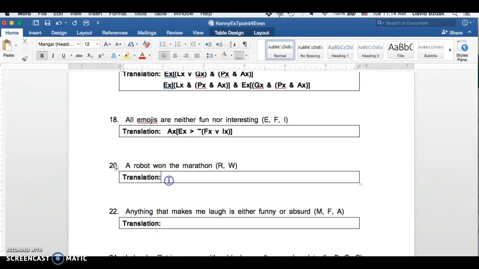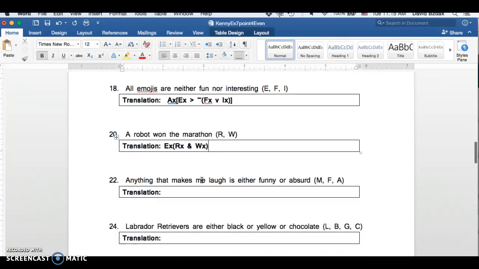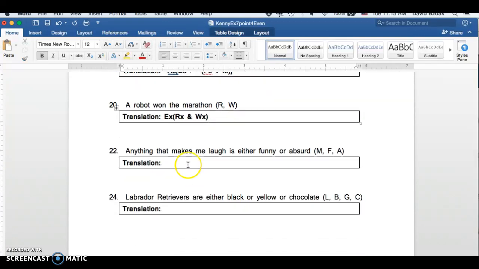20, a robot won the marathon. So a robot, think of that as some robot, right? Some x. So it's x is a robot and x won the marathon. There exists an x such that x is a robot and x won the marathon. 22, anything that makes me laugh is either funny or absurd.